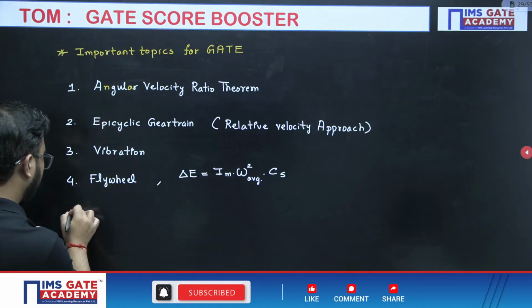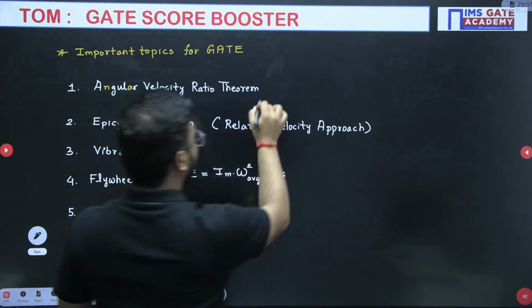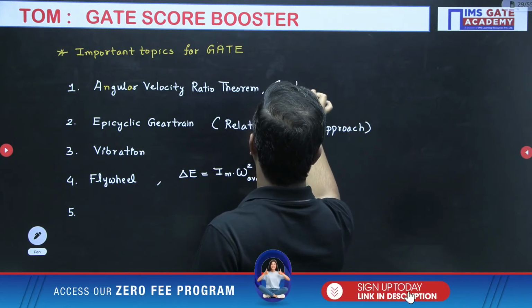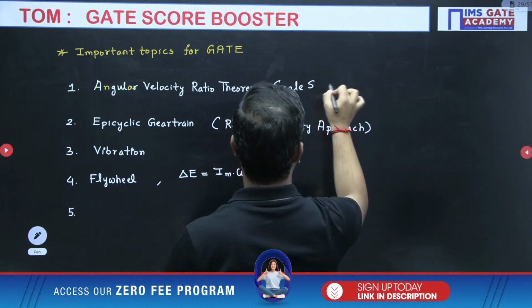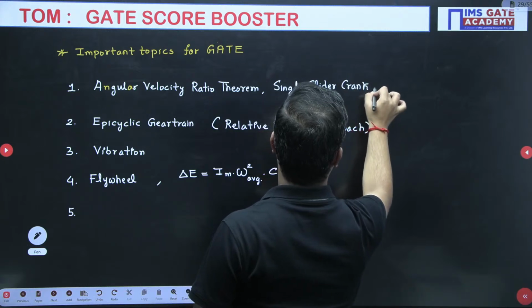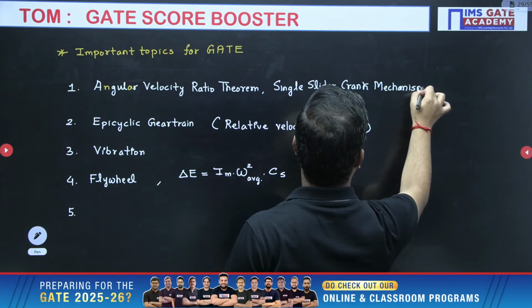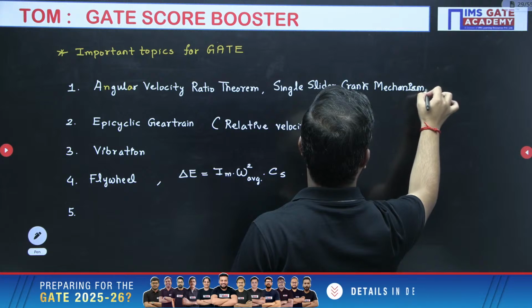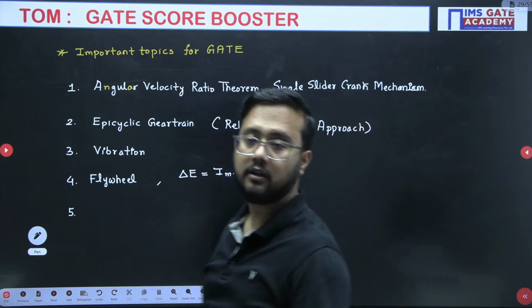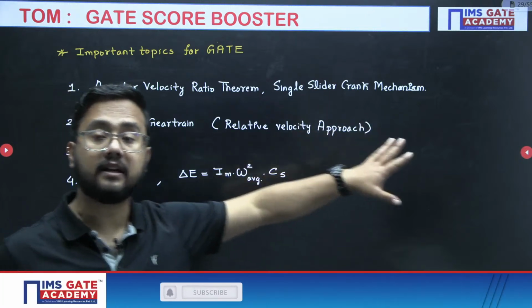Finally, you have to see the angular velocity ratio theorem from simple mechanism. Apart from that, from the first chapter, single slider crank mechanism also. Like crank slotted quick return motion mechanism, Whitworth quick return motion mechanism, kinematic analysis of single slider, dynamic analysis, all those things.